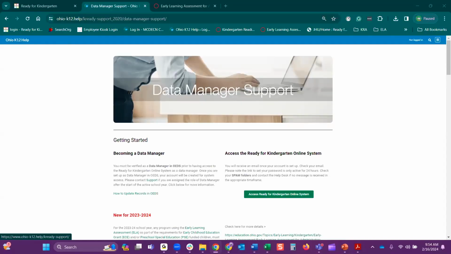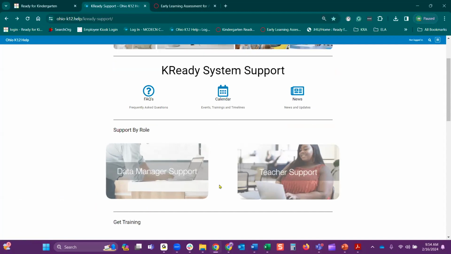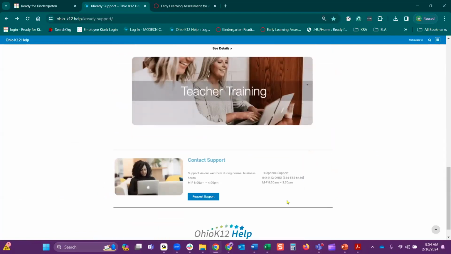There's also a question online regarding the ability to submit a support request. Actually, we'll show how to do the web form. So when you go to the KReady site, you can, from this page, any of the pages at the bottom, you can request support. You can do a web form, and then as well as our telephone number is here, and our phones are actually on from 8:30 a.m. until 3:30 p.m. And if you select request support,